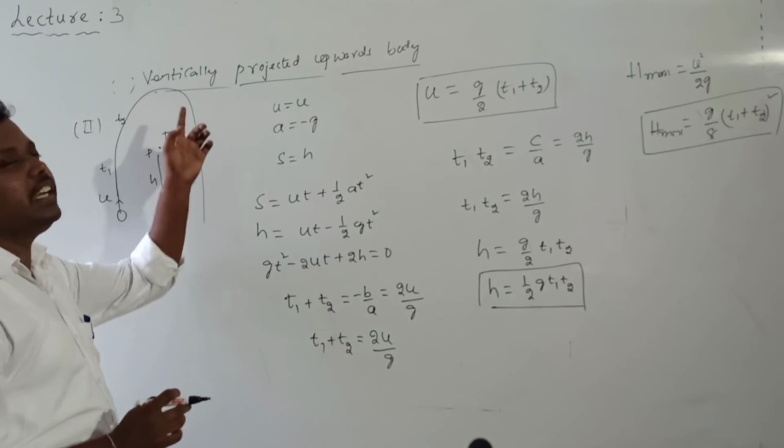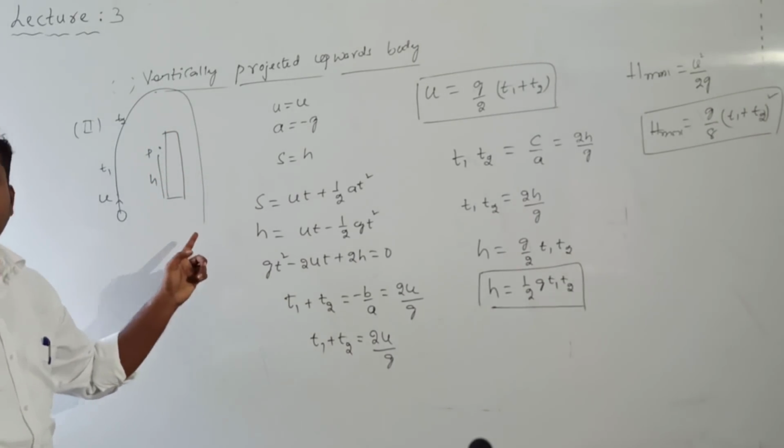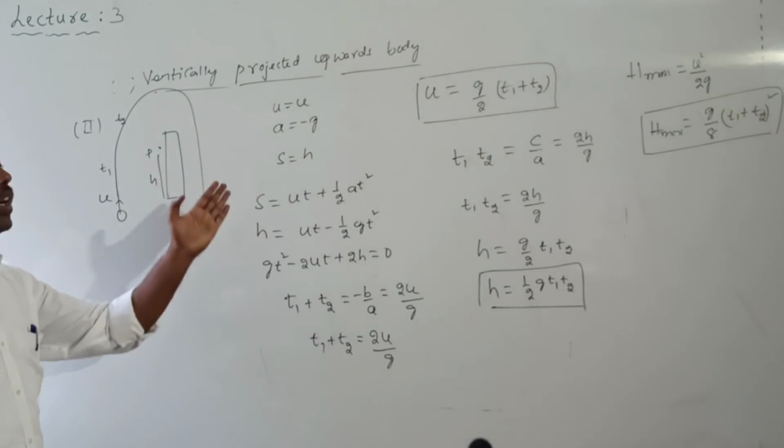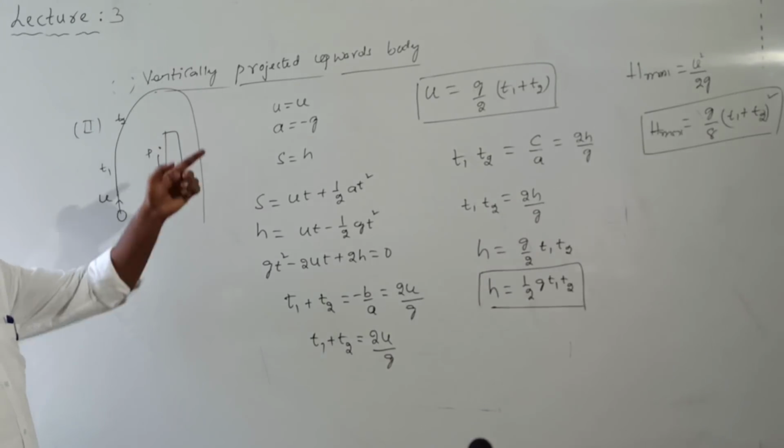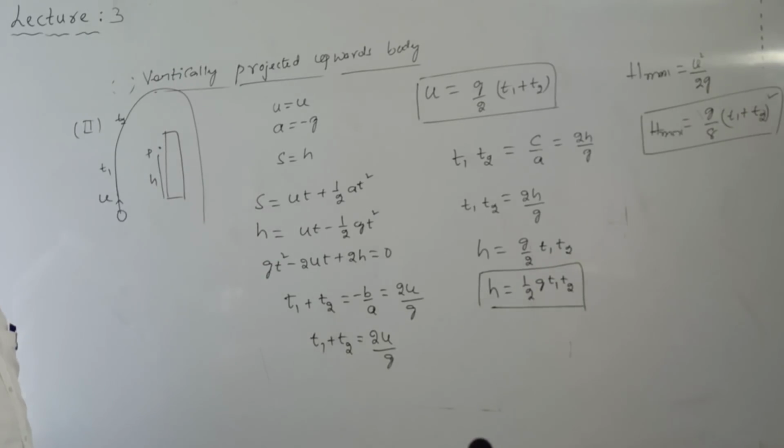So this concept, I think, is clear. A body projected in the vertically upward direction, crossing the point B, tracing its journey. Then we calculated the velocity of projection, the height of the point B, and then the maximum height.